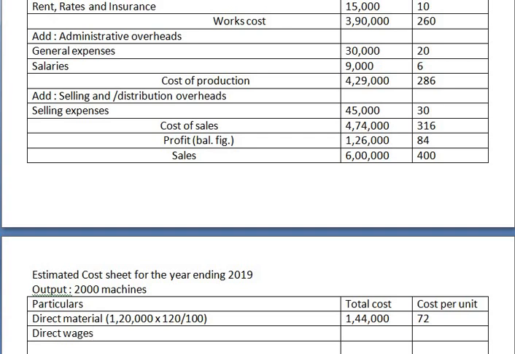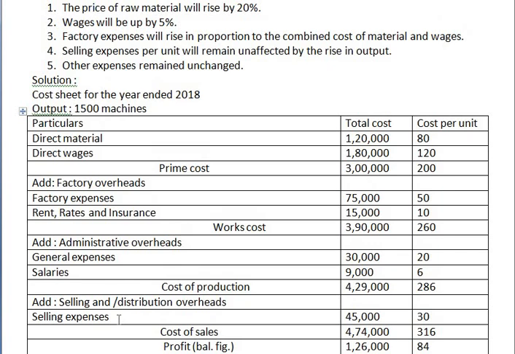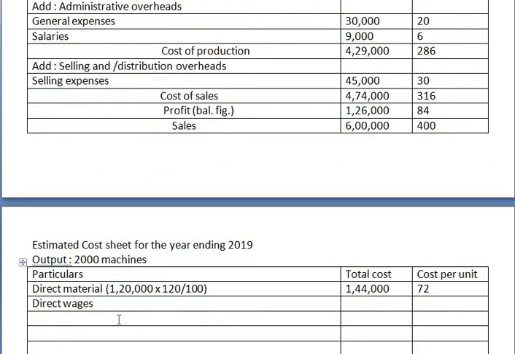Now next comes direct wages. Now for direct wages, what information is given? Again go through the problem, just see it. Wages will be up by 5%. Wages will be up by 5%, they have told. It means it will be up by 105%. So the wages amount for the year 2018 is 1,80,000. Understanding everyone? Hope this is clear.